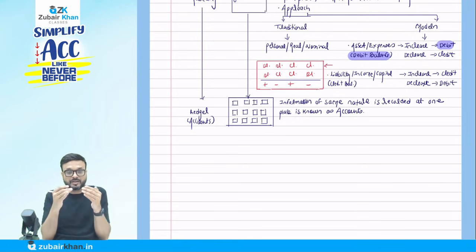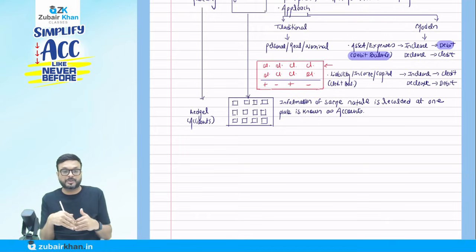Like the sales information we transfer from the journal to the sales account. Purchase information is transferred from the journal to the purchase account, like that.